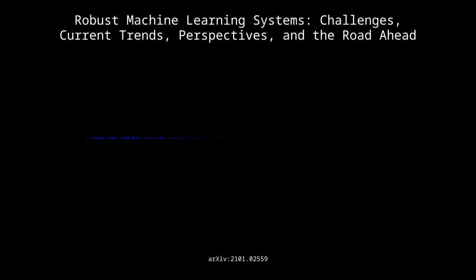So it's not just about making ML systems more resilient. It's about making sure they are resilient in a way that benefits humanity and contributes to a positive future. Exactly. As ML becomes more and more integrated into our lives, we need to prioritize not just its technical capabilities, but also its ethical implications.